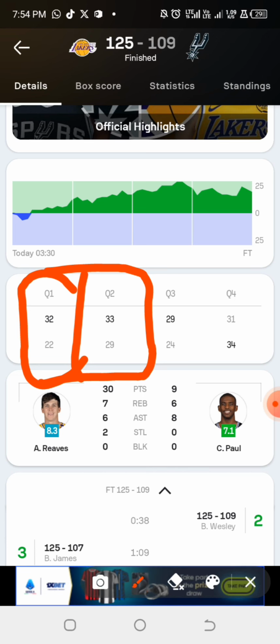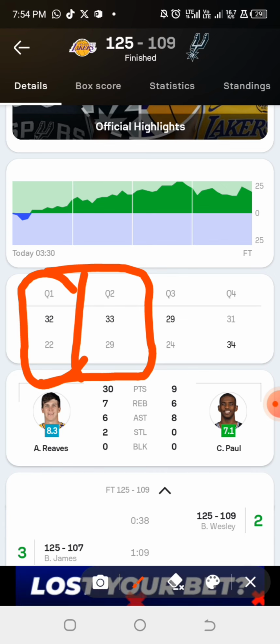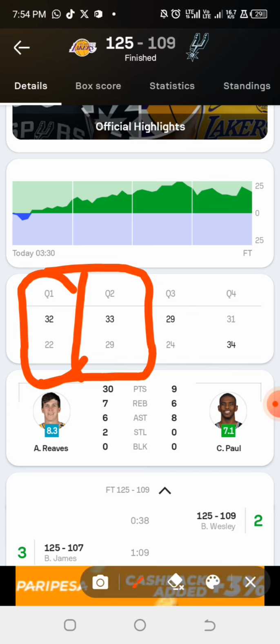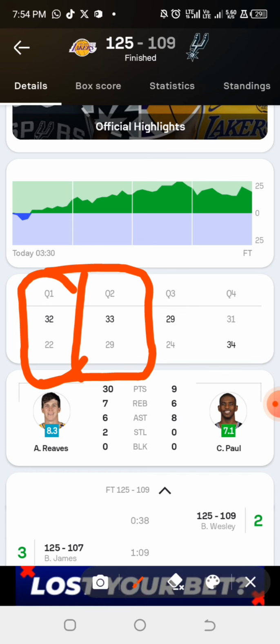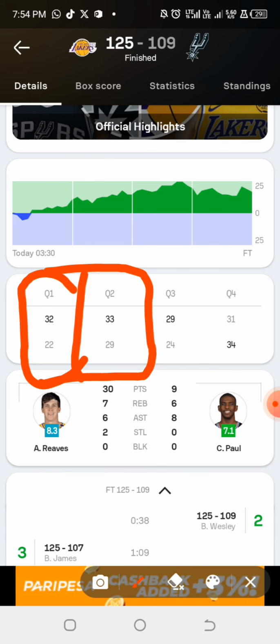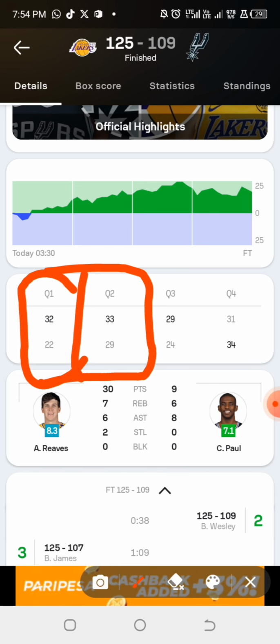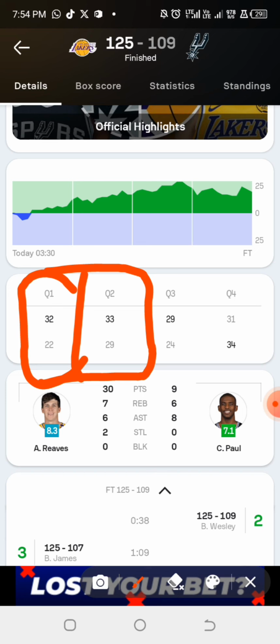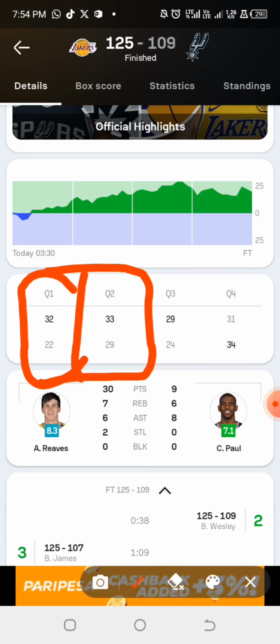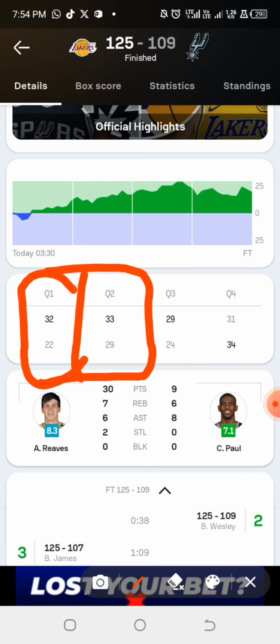But it is very risky to focus only on the first quarter, because sometimes they can play a low point in the first quarter and play high point in the second quarter. And in some situations, we've seen games where in the entire first half they play low points, and sometimes they play high points in the first half. So when it comes to basketball, things are not always balanced between predicting those quarters. So be very careful with that.